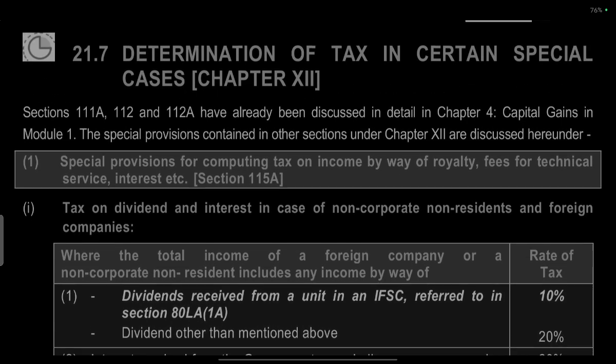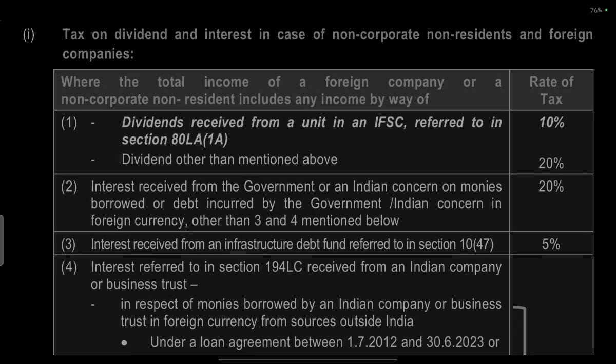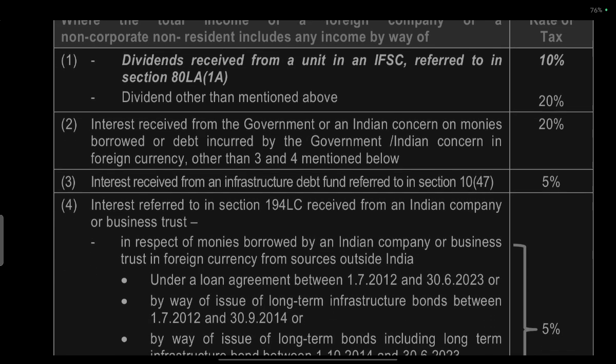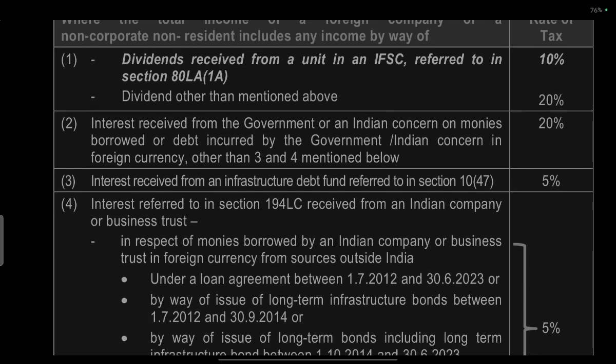Interest received by the government or an Indian concern on money borrowed or debt incurred by the government or Indian concern in foreign currency, other than those mentioned in 3 and 4 below: 20%. Interest received from an infrastructure debt fund referred to under Section 10(47): 5%.